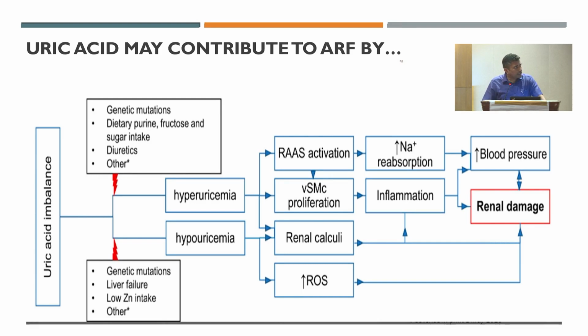Because of hyperuricemia, it causes RAS activation, an increase in renin-angiotensin system activation. So more and more aldosterone will develop. It can cause more sodium reabsorption in the proximal tubules, and more sodium reabsorption again can cause hypertension. This high blood pressure again causes renal damage by increasing the renal arterial resistance, then vascular smooth muscle proliferation, then renal calculi, then free oxidant mediated renal damage. So these all can cause renal damage and acute kidney injury, which is reversible. If you control the uric acid, it can reduce your AKI.